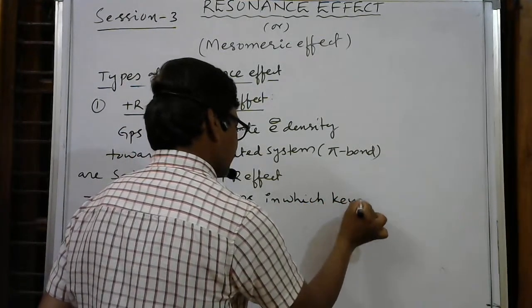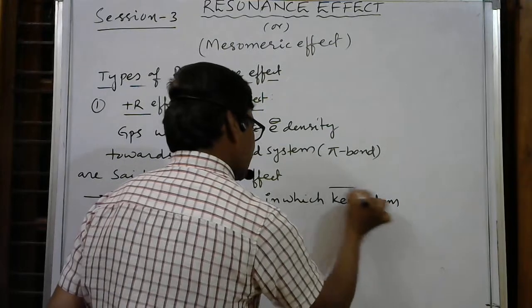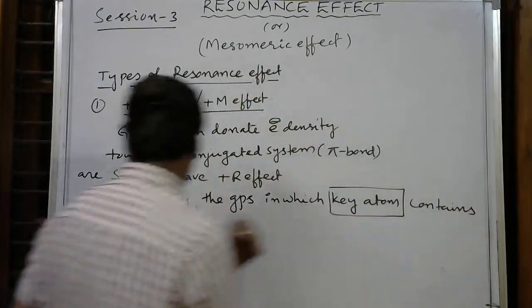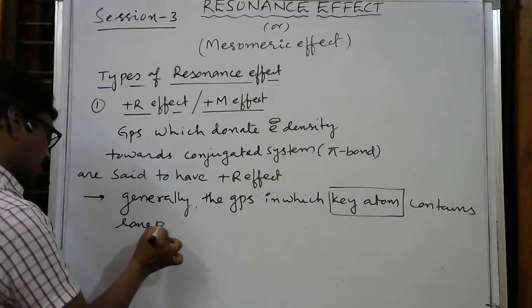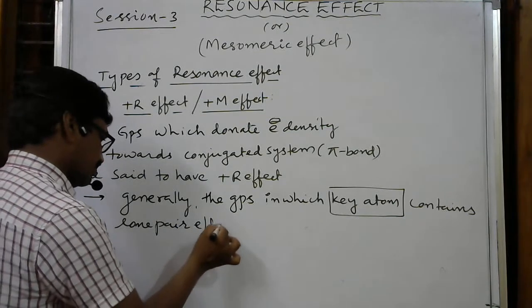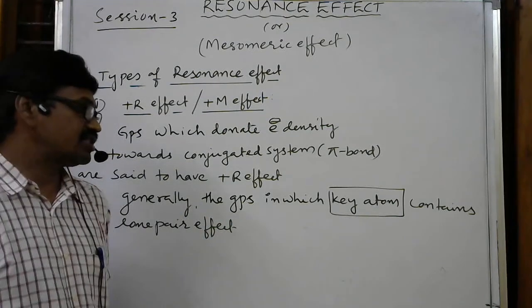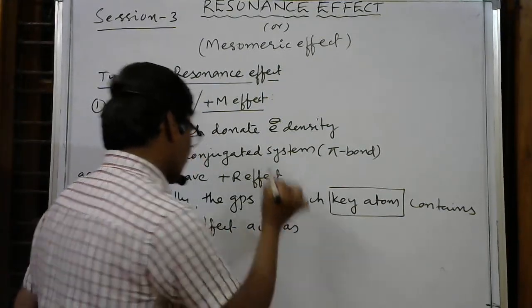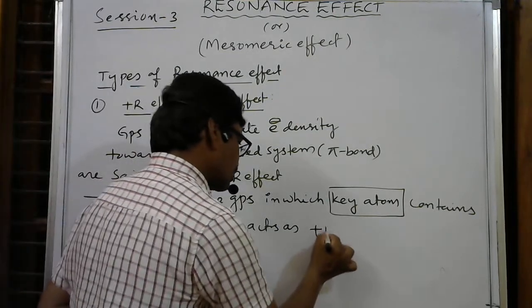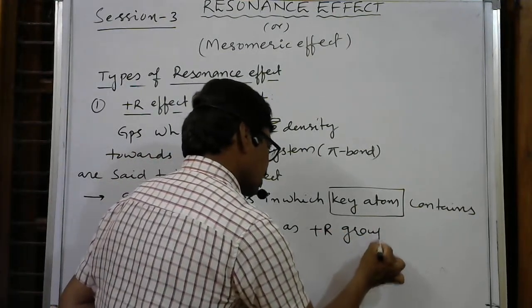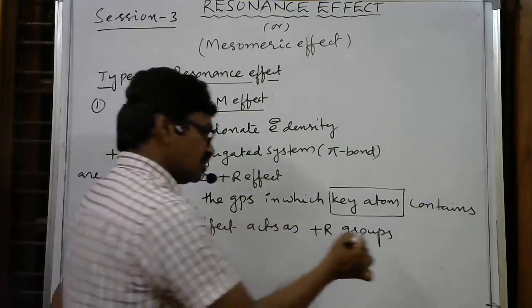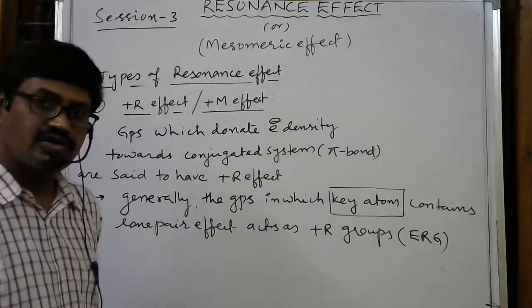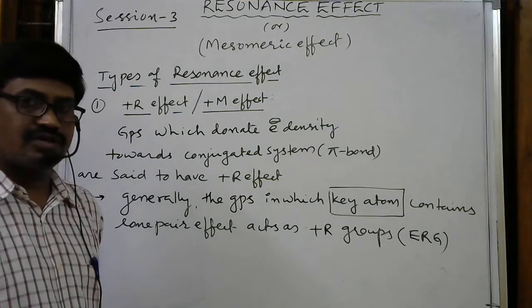Here we can say these are ERG, electron releasing groups towards the conjugated system. All these are plus R groups.